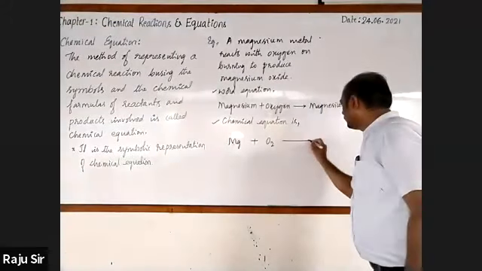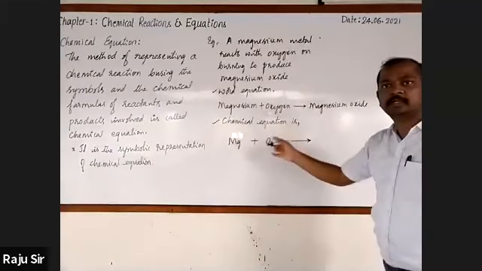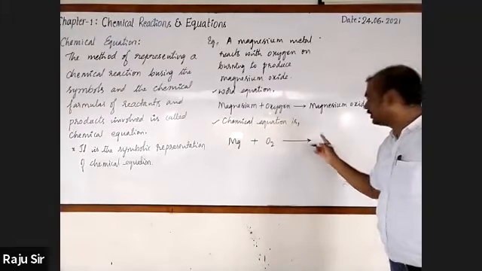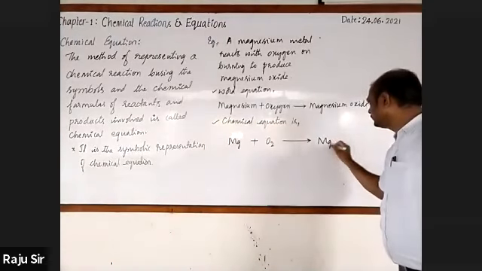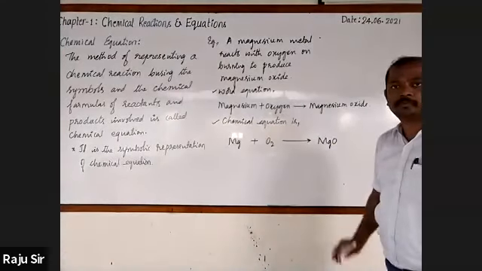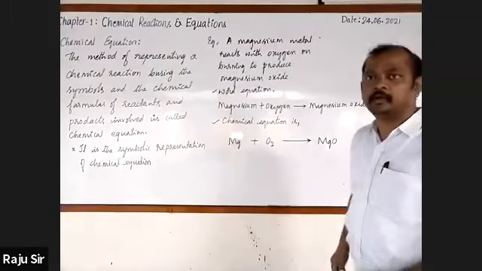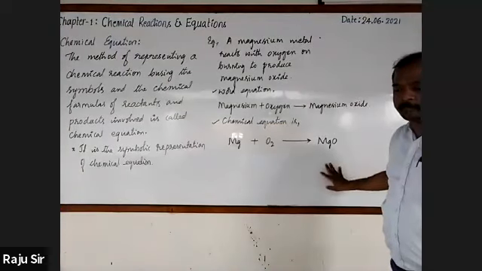Then we draw an arrow mark which indicates the direction of the chemical reaction taking place. Next, the product, magnesium oxide, is written as MgO. Hope that you have written.